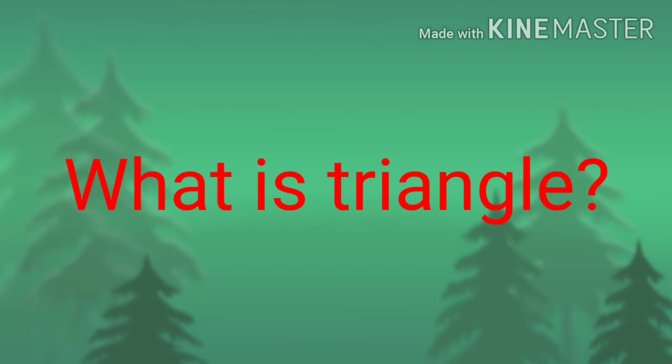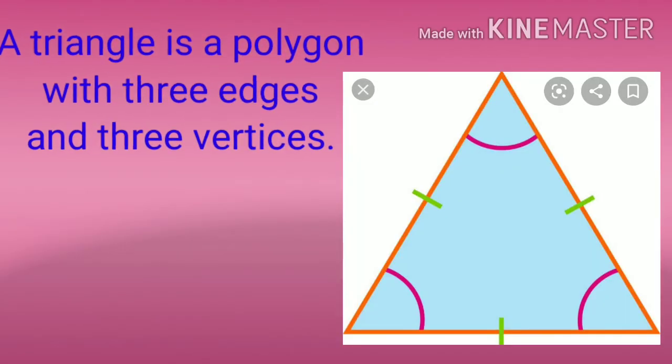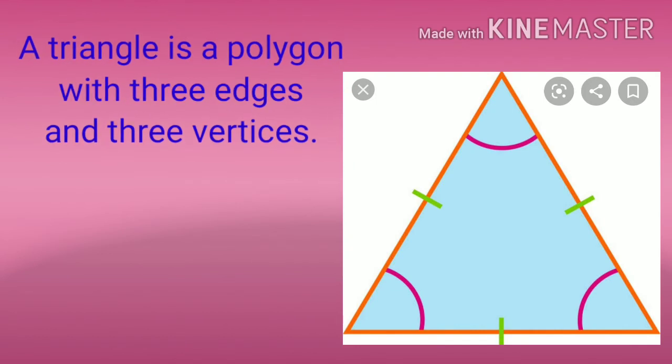Yes, good. Both the answers are correct. Triangles have three sides, triangles have three angles, and triangles are made up of three non-collinear points. So, what is a triangle? A triangle, tri means three. So, a triangle is a figure or an object which has three sides, three angles, and is made up of three non-collinear points. That means by joining three non-collinear points, the figure you get is a triangle.